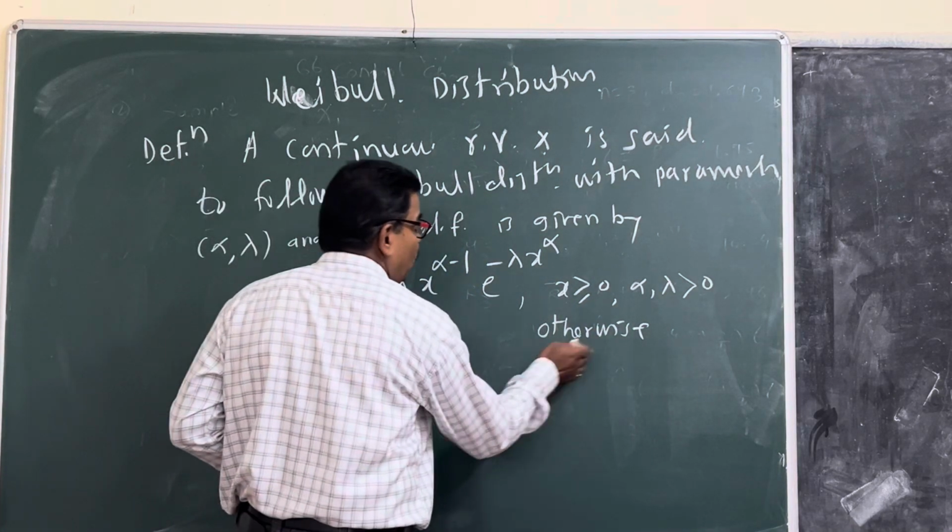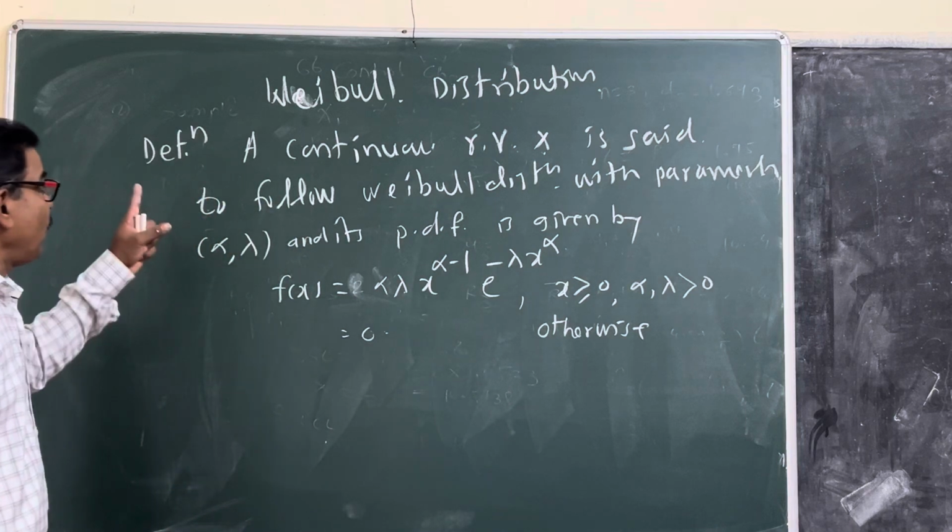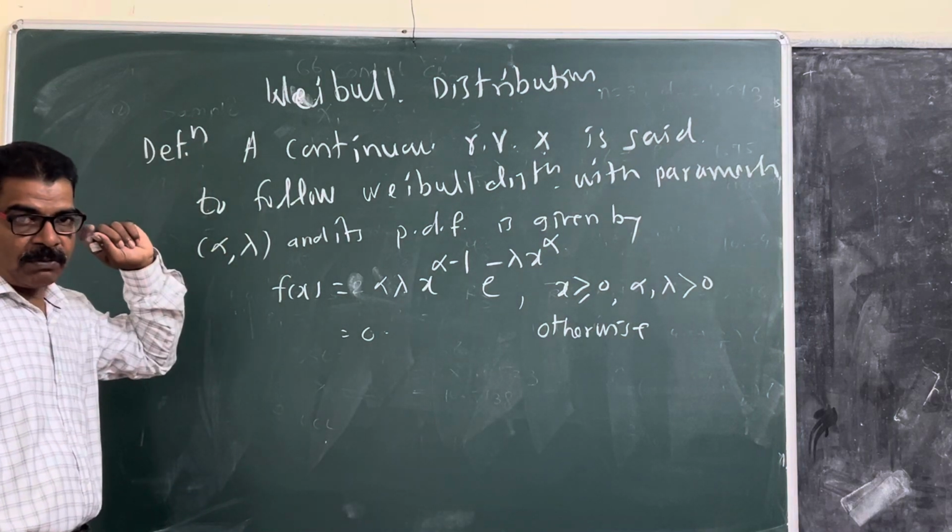That is the probability density function of the Weibull distribution.